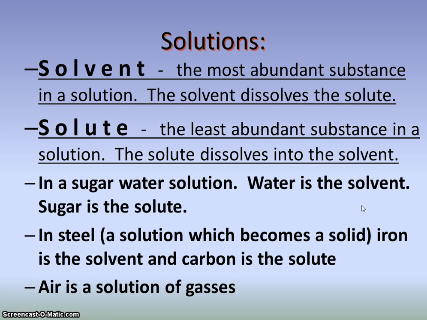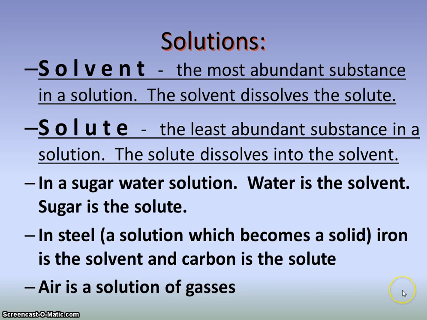But every solution is not just a solid dissolving into a liquid. Here we have steel, a solution which is going to become a solid. So you have two solids dissolved into each other. Iron, which is the solvent, the main component, and then you have carbon added in as the solute to make it stronger, and that is why we have steel, which is much stronger than iron by itself.